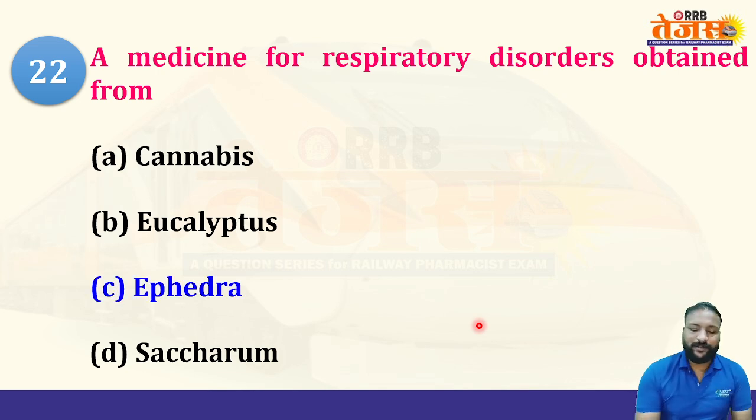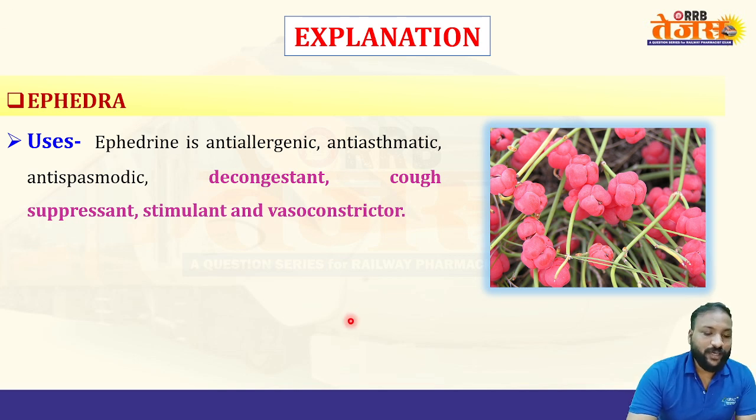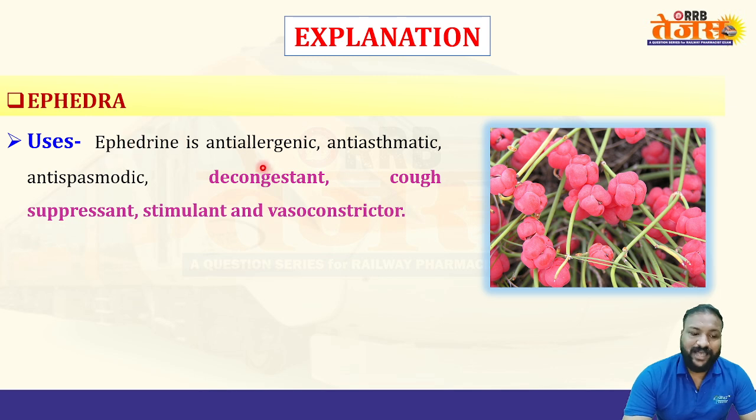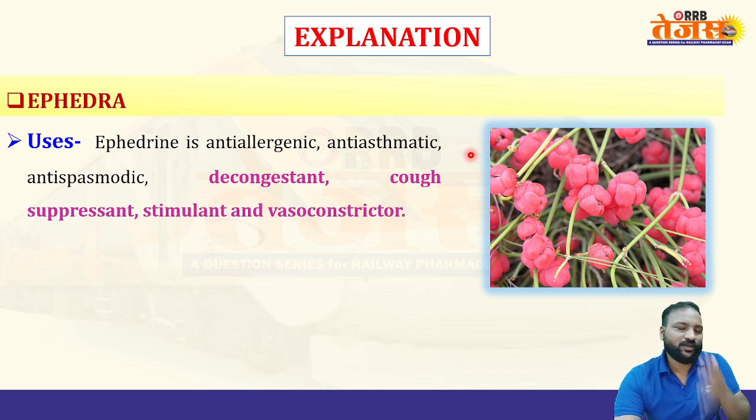Right answer for this one. Yes, ephedra is a thing which can be used for anti-asthmatic preparation. Yes, it has anti-allergenic properties, anti-asthmatic, anti-spasmodic, decongestant, cough suppressant, stimulant, and vasoconstrictor, so that it can cure most of the respiratory disorders. Clear? Yes, ephedra. Okay, Ephedra gerardiana.